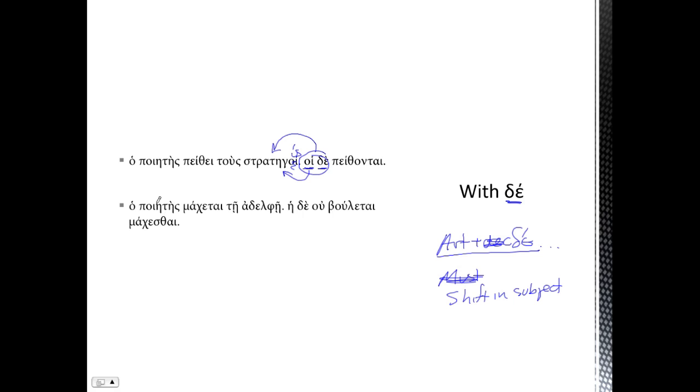Or ho poiētēs machetai tē adelphē, the poet fights his sister. Hē de, all right, so we have our pronominal article and a de saying, okay, we're shifting subjects. Well, what's feminine and singular in the previous sentence? The sister. But she, and remember de can be and or but, she ou boulētai machesthai, she does not want to fight.